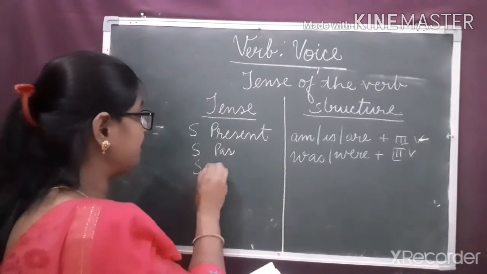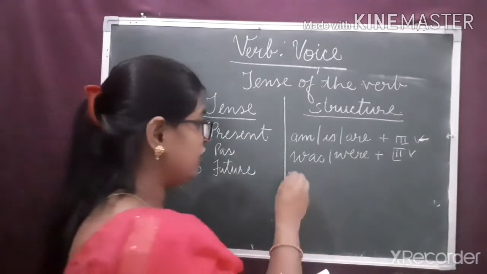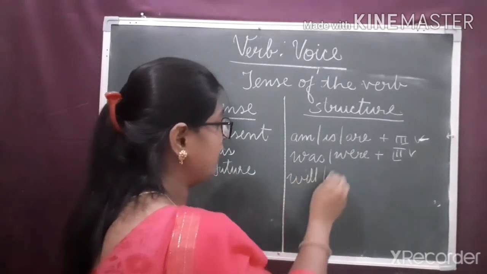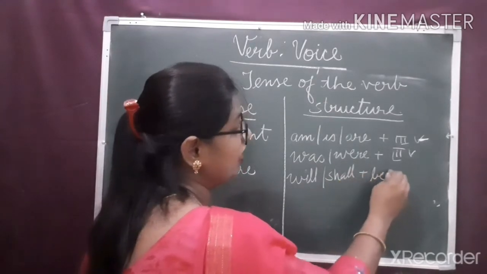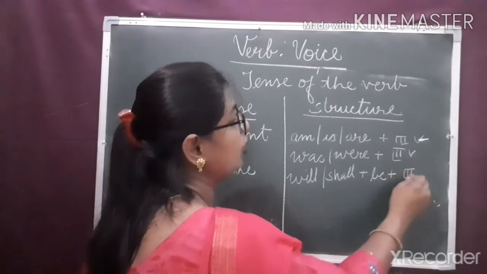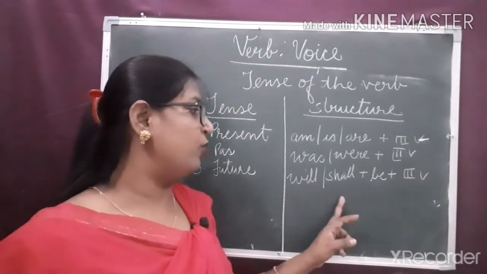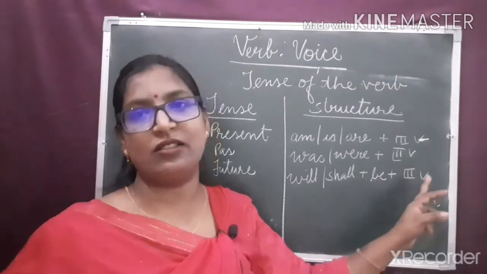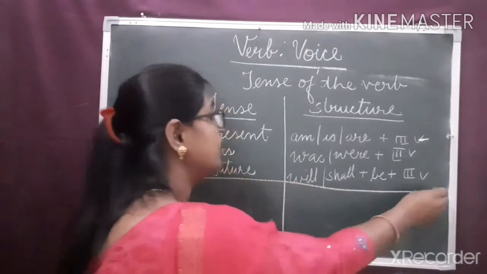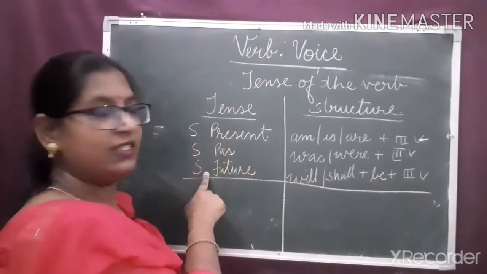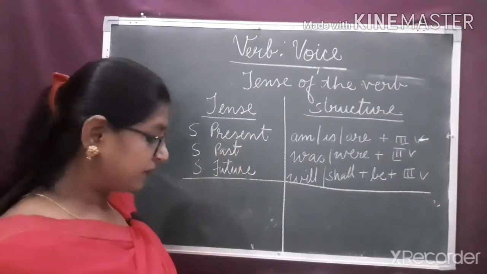If it is in simple future tense, we use either will or shall plus be plus third form of the verb. It is about all the simple tenses. Clear? Simple present, simple past and simple future.